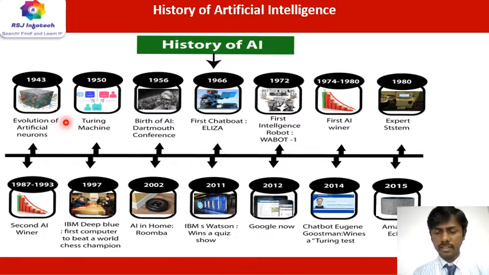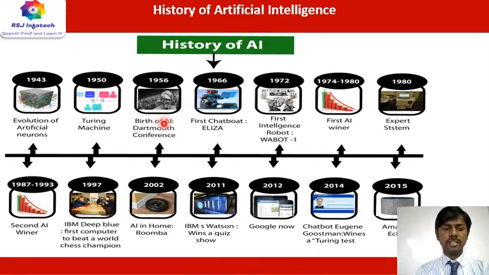So we have seen the pictorial representation. Let me show one of the diagrammatical representations of how the history has changed. Recap that. In the year 1943, the evolution of the artificial neuron began, and in the year 1950, the Turing machine by Alan Turing, that means a one-man chatting process, was created.